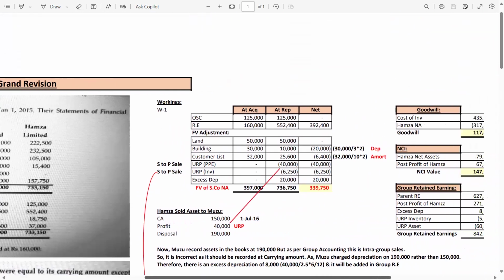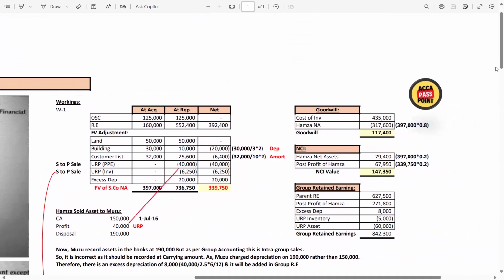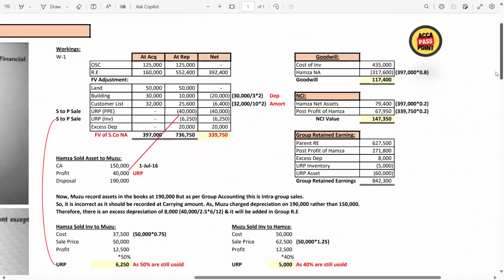So guys, these are the workings. We all know we start with the net assets packet. So step number one, you have to make the net assets packet. How? At acquisition date, at reporting date, and the net ordinary share capital. In this packet, all the subsidiary's balances will be entered. Ordinary share capital of the subsidiary at acquisition date and at reporting date are the same because we have to eliminate it. Retained earnings at the acquisition date was given in the question, 160,000, and 552,400 was also given.